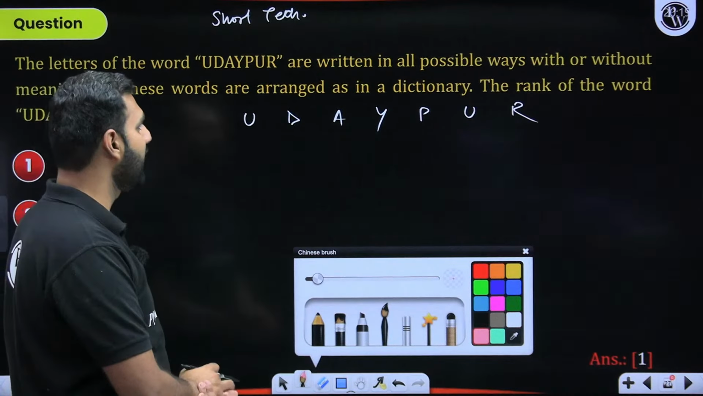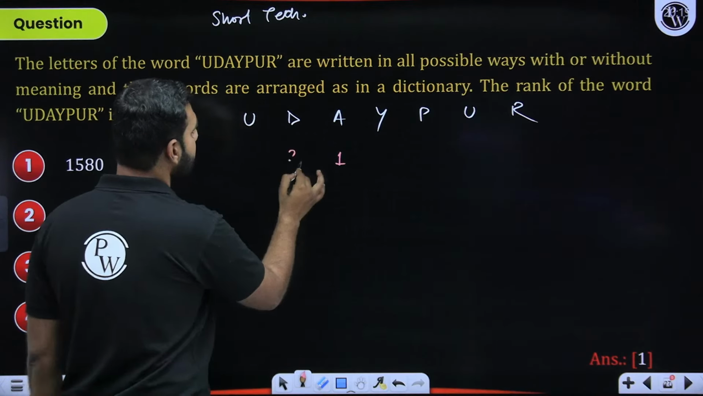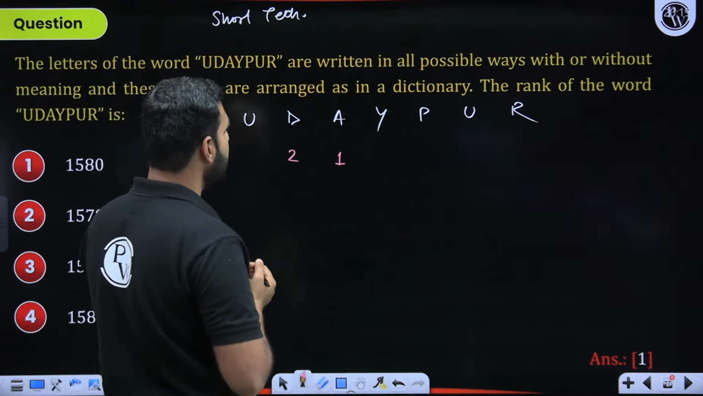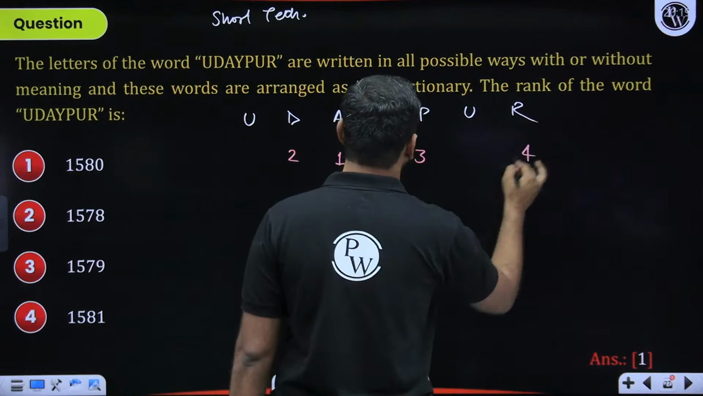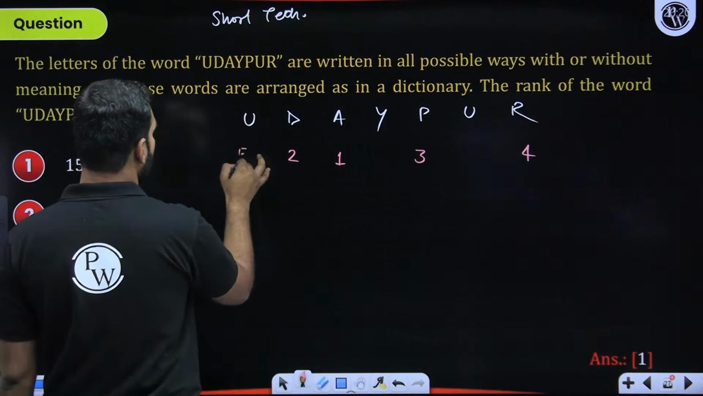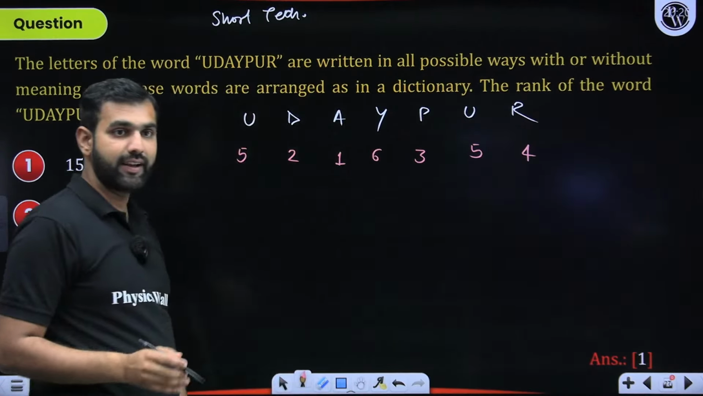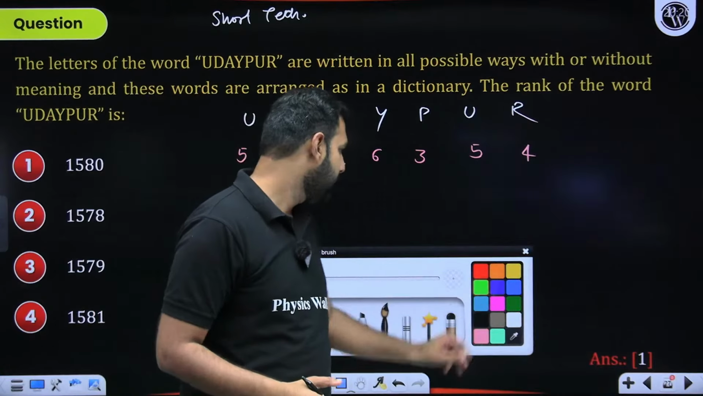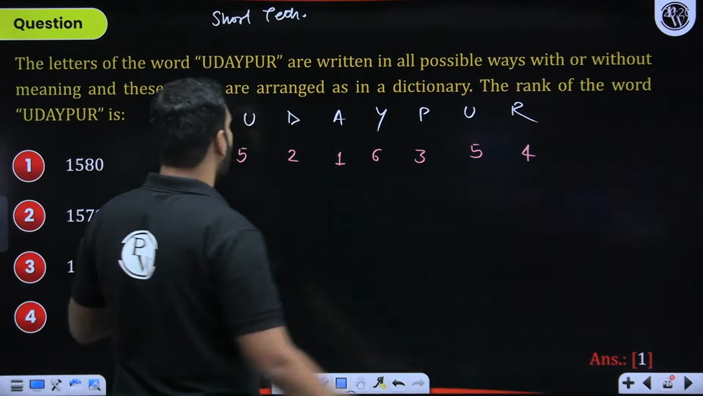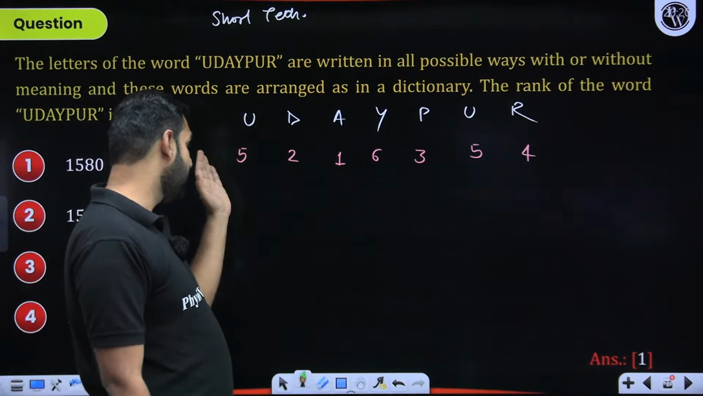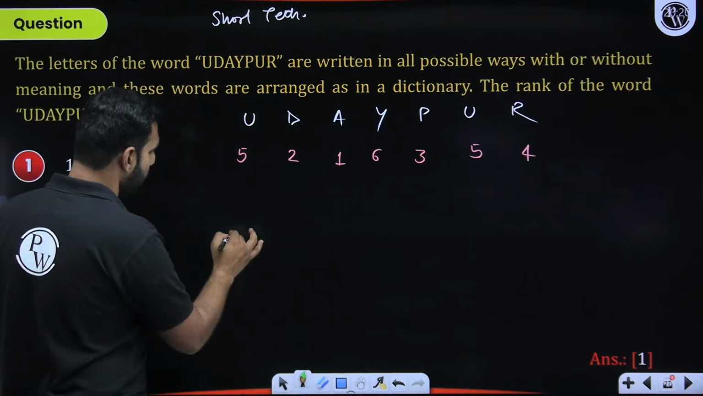Udaipur, U-D-A-I-P-U-R. So A, B, C, D, E, F, G, H, I, J, K, L, M, N, O, P, Q, R, S, T, U, but U is appearing twice, V, W, X, Y. I hope you are getting it very clearly. Now, from here, start looking at this 5. On the right hand side of 5, how many numbers are less than 5? So 1, 2, 3, 4. So write a 4 here.